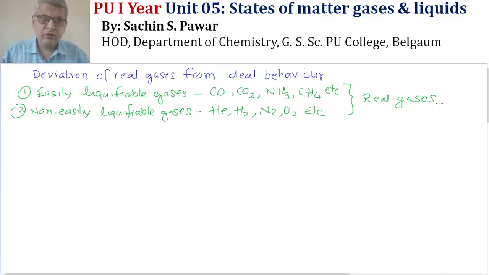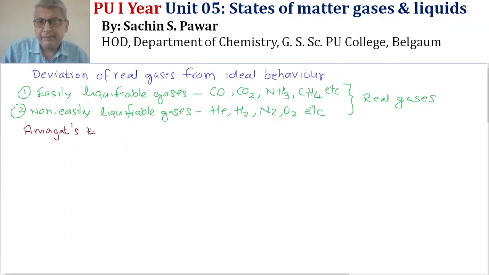Now, when I want to see this, then I need to know the experiment of Amagat. Amagat's experiment.